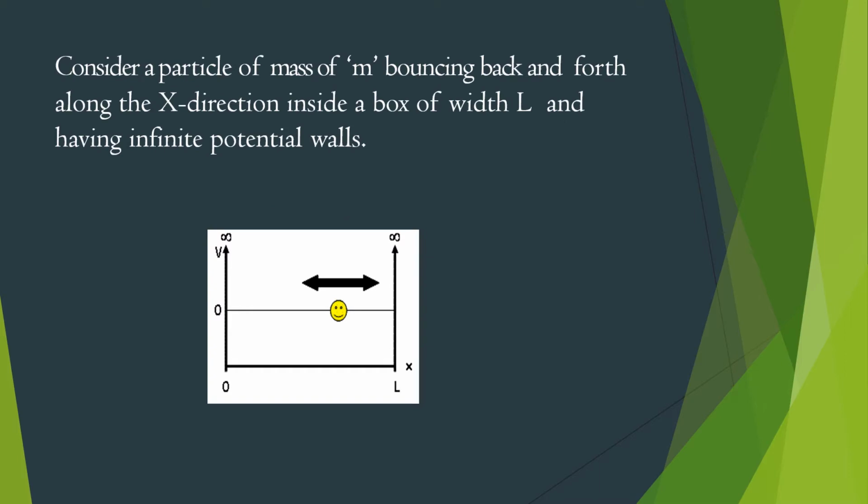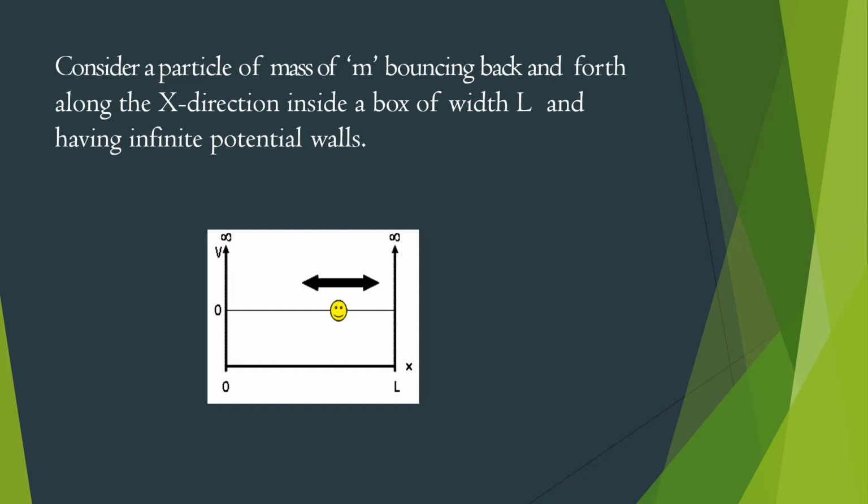Consider a particle of mass m bouncing back and forth along the x direction inside a box of width L and having infinite potential walls. Here the box that we are talking about is not a normal three-dimensional box with finite walls. Instead, it is a one-dimensional box having infinite potential walls. That is, the potential V is equal to infinity on both sides.